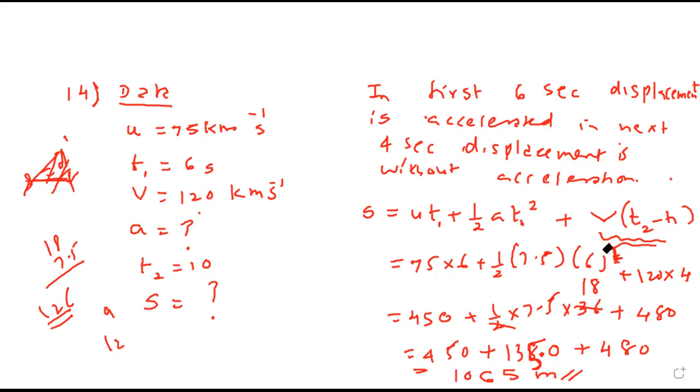Yes, everybody has followed. Sir, I did not understand what is vt, that second one. You just tell me what is the displacement formula for uniform and non-uniform motion. If a body is accelerating, what is the displacement formula? This ut plus half at square. But if it is moving uniformly, then what is the formula? S. If it is moving uniformly, then what is the formula for distance?